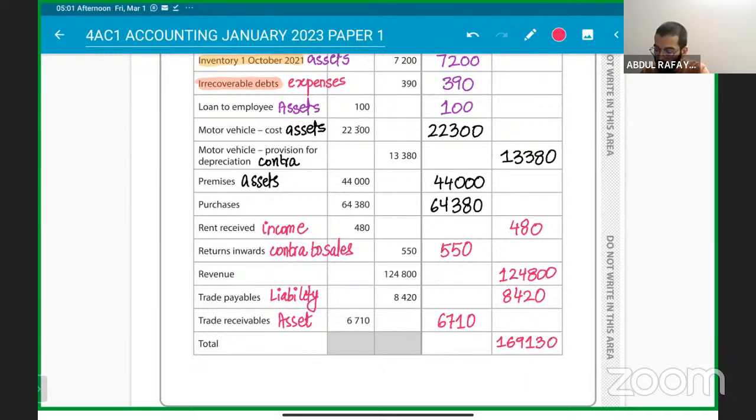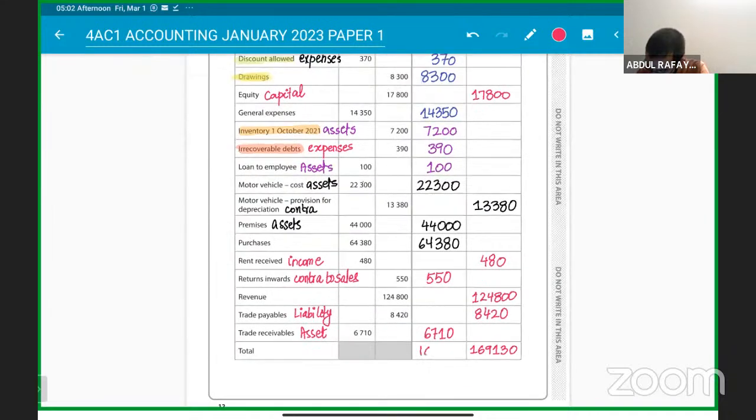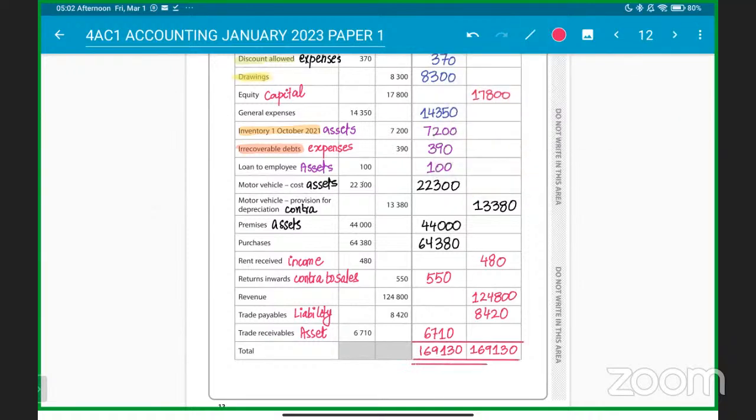And the other side I have 480 plus 370 plus 8,300 plus 14,350, 7,200, 390, 100, and you got that as 22,300, 44,000, and 64,380 plus 550 plus 6,710. So we got that balance figure here, 169,130. It's matching, and you will get complete marks.